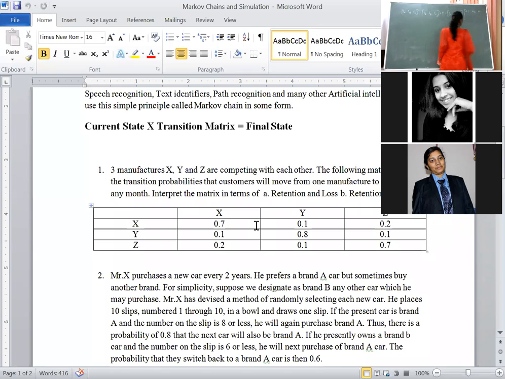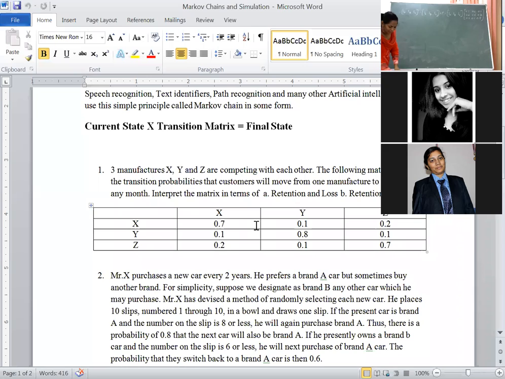What I told? Row total should be strictly equal to 1, if you remember. If you add the row total, it is strictly 1. Listen carefully. This is very important from the final examination point of view. This is the formula to find the long run. In the final examination, if you have to identify whether it is 2 day, 2 week or 2 hours transition, that means we use the previous formula, Rk equals Rk minus 1 into P. If it is steady state, they will ask for long run market share for brands A, B and C.